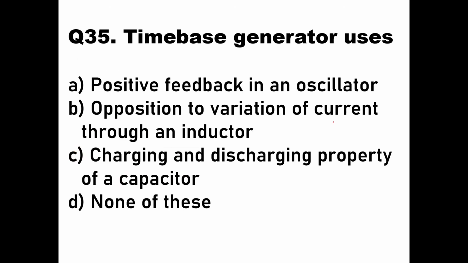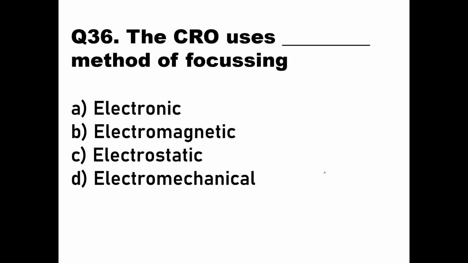The time-base generator uses, obviously as I've told you, a sawtooth waveform, and it uses the concept of a capacitor, where there is charging and discharging of the capacitor. Charging and discharging of a capacitor will give you something like your sawtooth wave: charging, discharging, charging, discharging. And this is what is used in the horizontal section of a CRO. Then the answer should be C, charging and discharging property of a capacitor. Then we'll go to the next question.